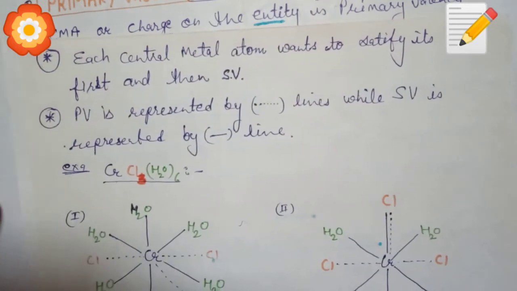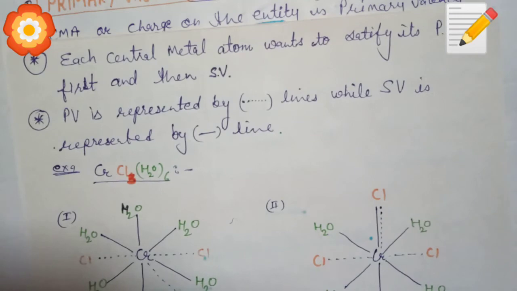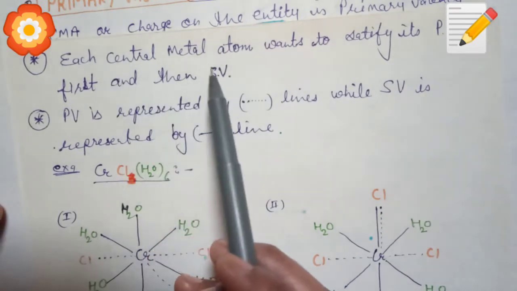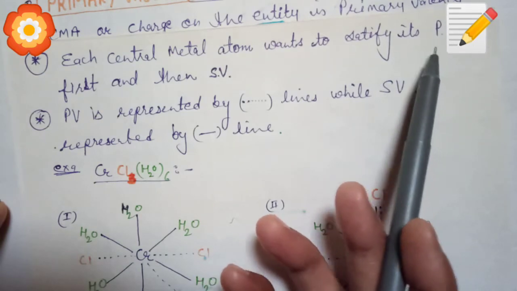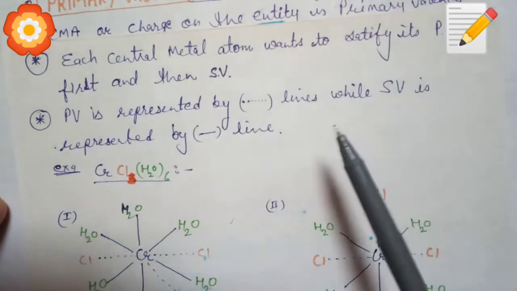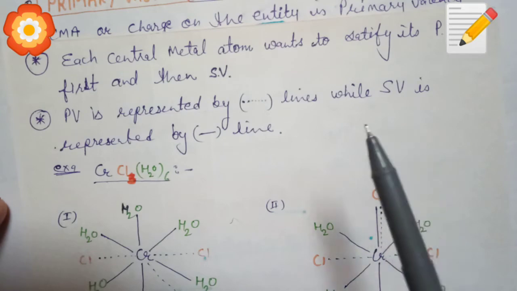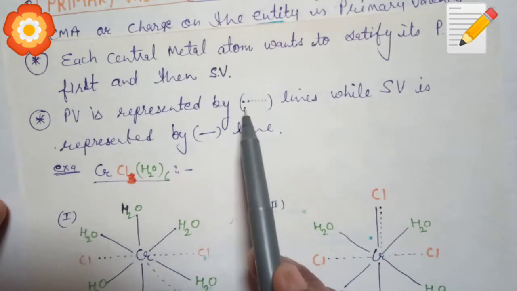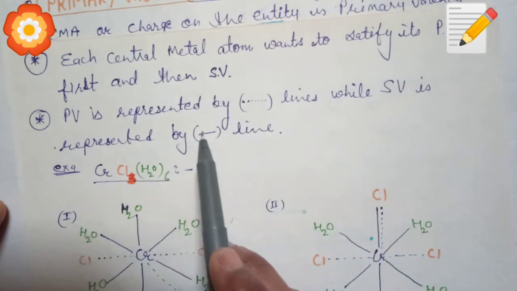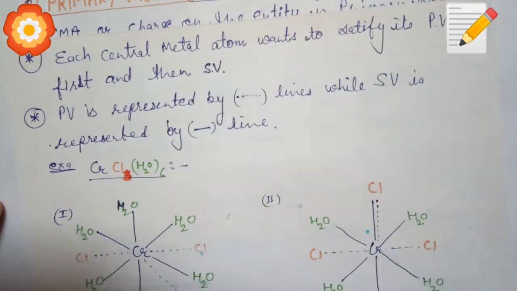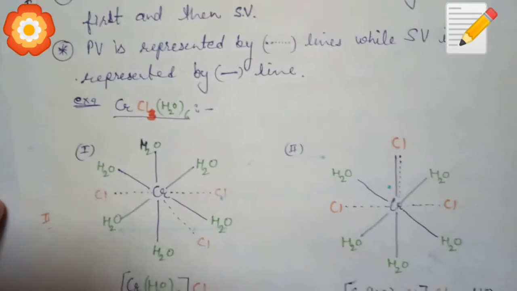According to Werner's theory, there are two key points. First of all, the central metal atom wants to satisfy its primary valency. The name is primary, meaning primarily satisfied, and then the secondary valency will be satisfied. Primary valency is represented by dotted lines, while the secondary valency is represented by dark lines. One example is sufficient for the explanation of Werner's theory.